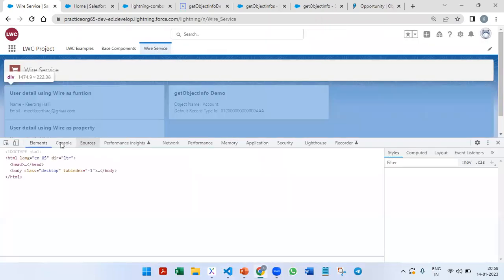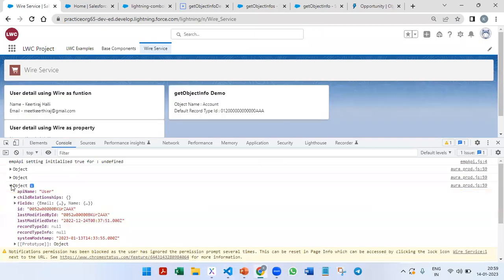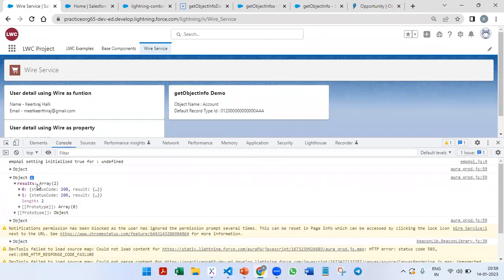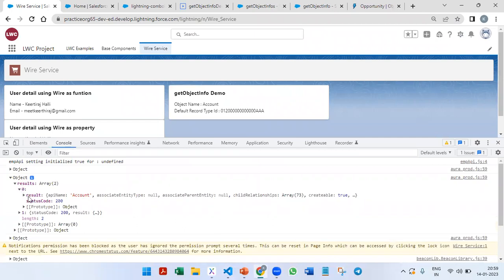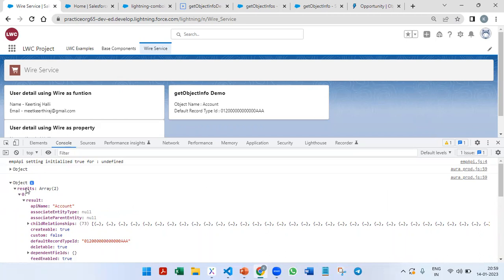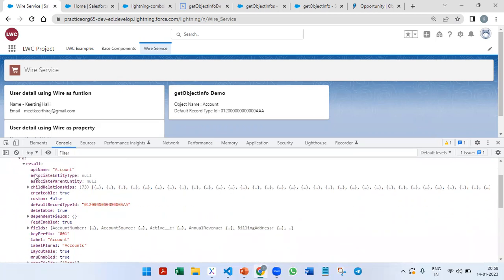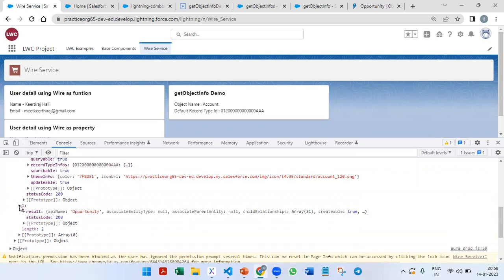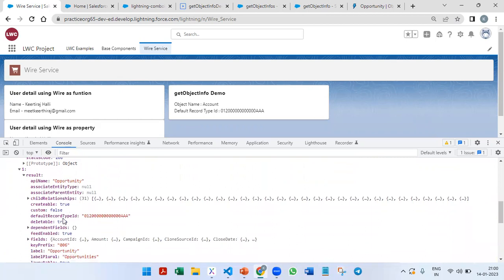On click of the inspect and go to console, we have these objects printing here, not this one. Yeah, this one. Within the object, we have results, an array of 2. And if we expand that, we get that this is the main data. Within that, we have results as the array, and then within that, we have result. And within that, we have API name as account, as well as default record type ID as this particular. Similarly, for the other one, the result API name is opportunity. Again, if we expand, API name is opportunity, and its default record type ID is coming here. Yeah, the data is coming properly.